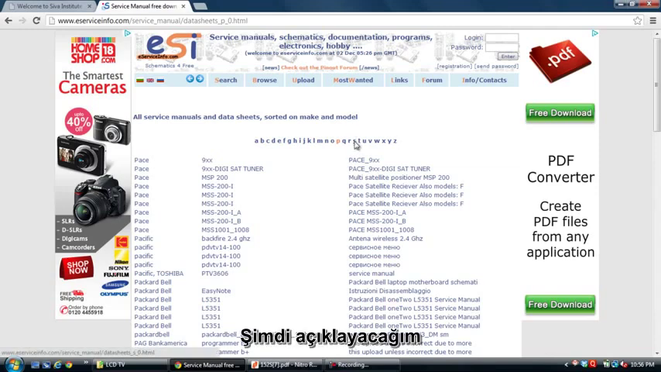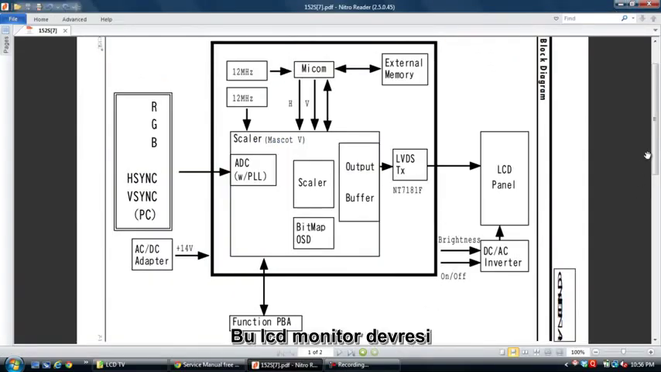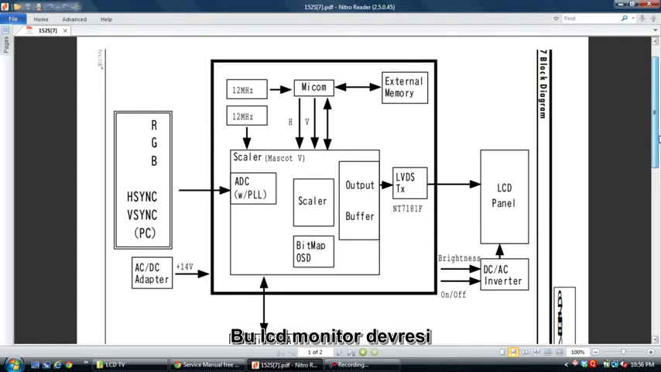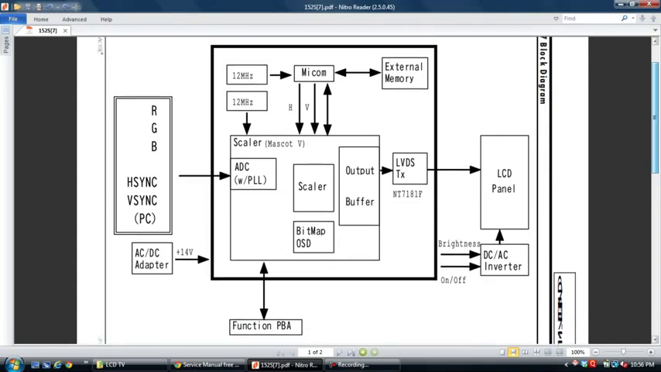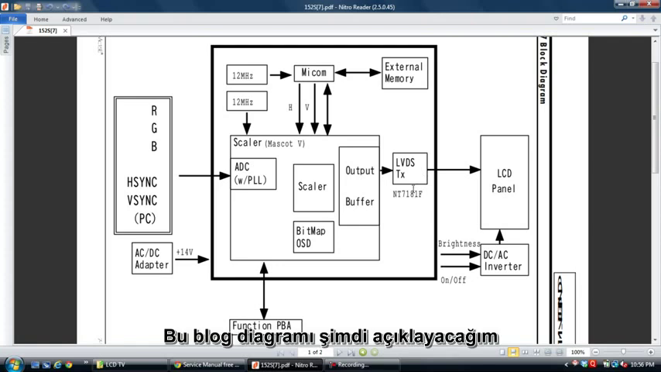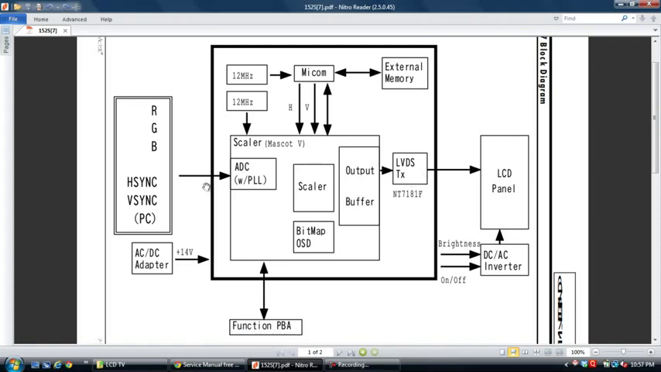Now I will explain LCD monitor circuit. This is the LCD monitor circuit block diagram. Now I will explain this block diagram. This is the VGA connector, a 15-pin connector. From this connector, pin numbers 1, 2, 3 carry red, green, blue, and pins 13 and 14 carry horizontal sync and vertical sync.